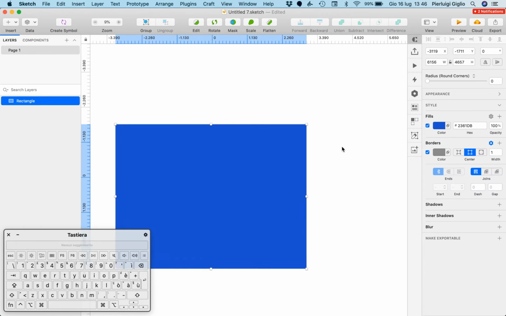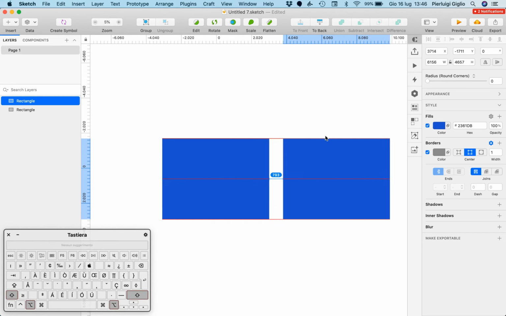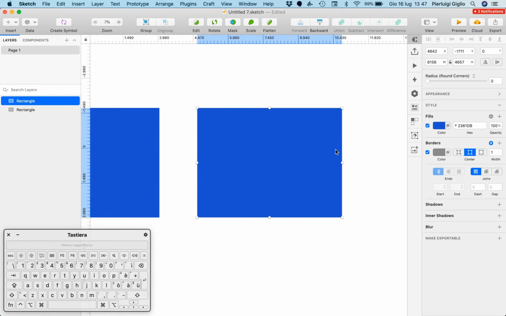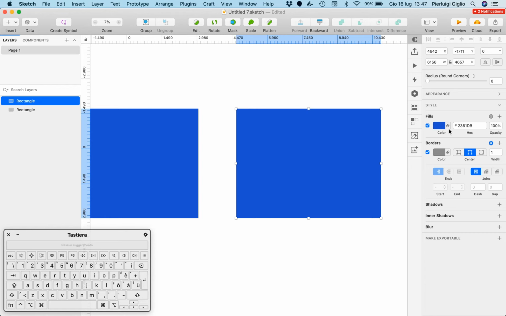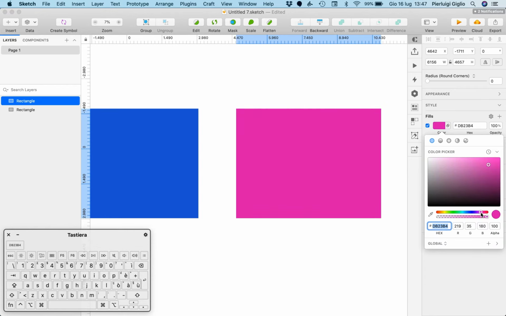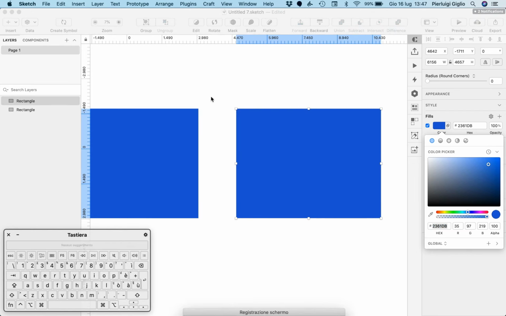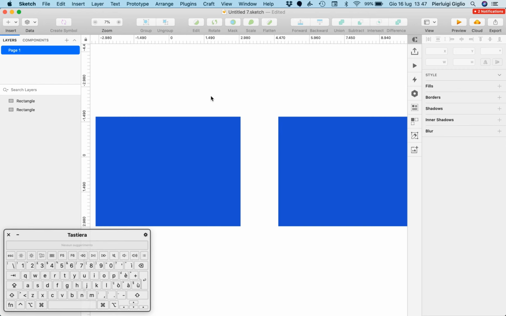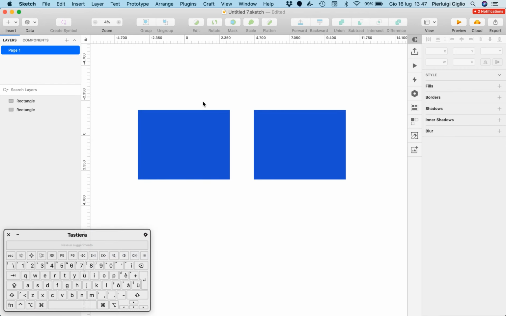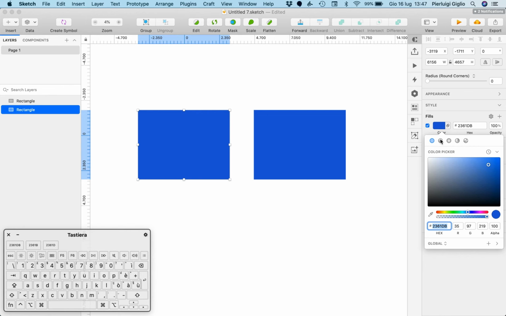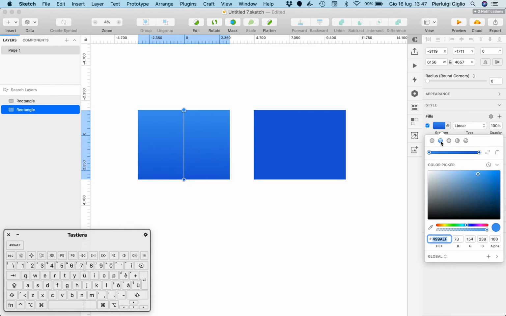Now, another cool thing about the fill is that we have the eye picker. So basically, if I select this rectangle, I change the color right here, and I click on the eye picker, I can literally go ahead and select the color. But basically, as you can see, this is going to enable you to have all of the options in order to change the colors. And we can go right here and change, for example, the gradients.